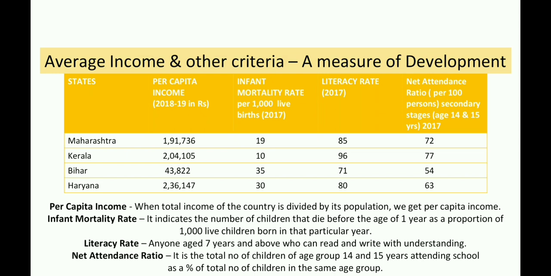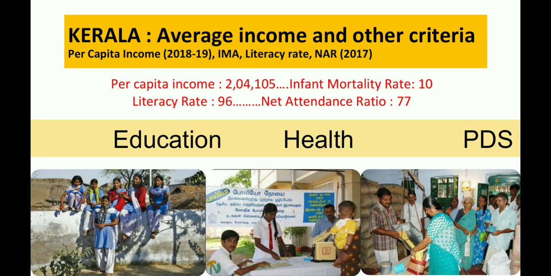Though the per capita income of Haryana is higher, the people of Kerala are happier. Why? Because on the other criteria, that is infant mortality rate, literacy rate and net attendance ratio, Kerala ranks first. And what are the reasons for that? Because the public distribution system in Kerala functions well.